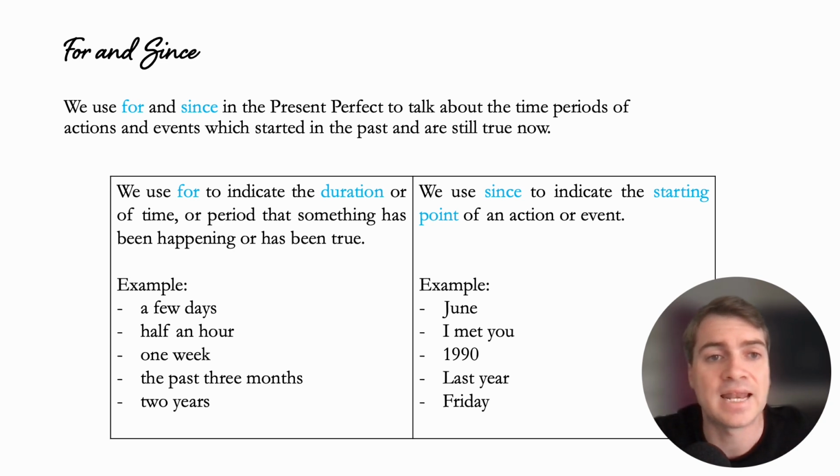So since that happened, this has been going on. Or since that happened, this is how it has been. So for example, since June, since I met you, since 1990, since last year, or since Friday. All right, let's look at just a few examples of for specifically.